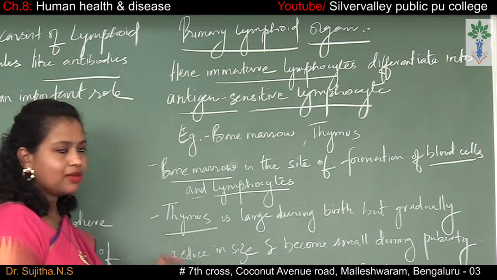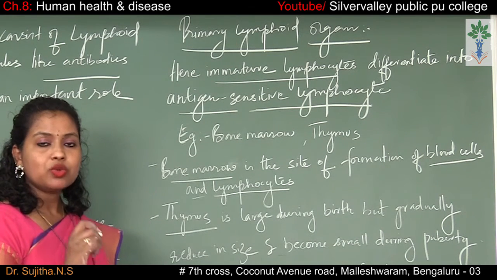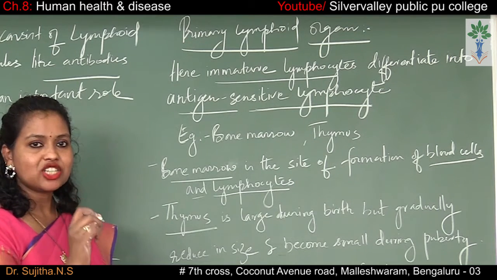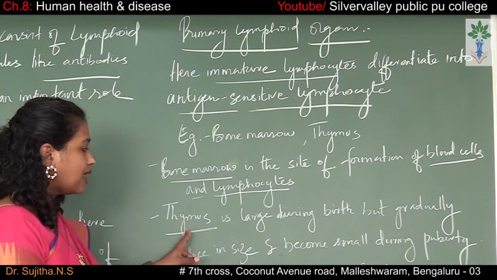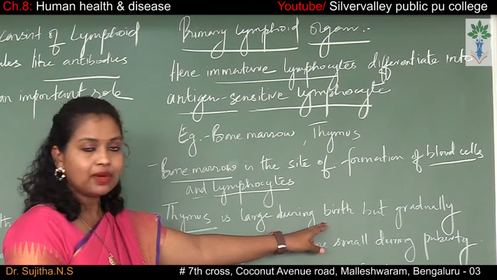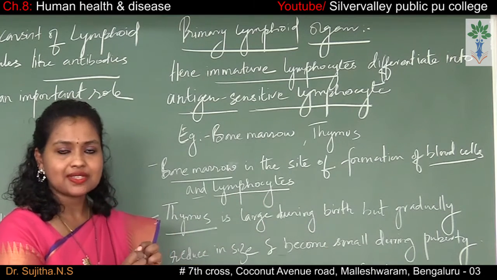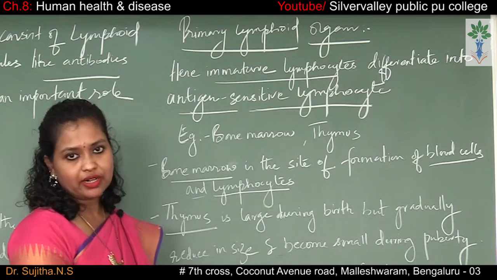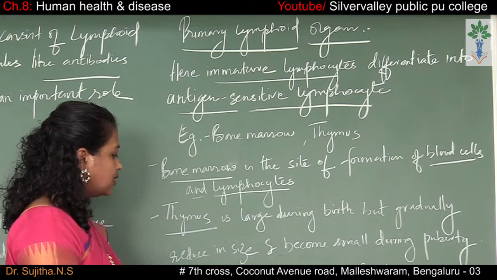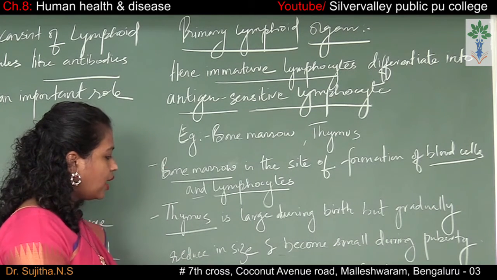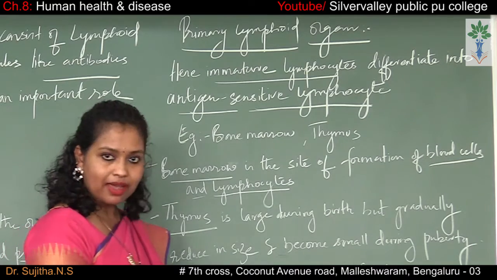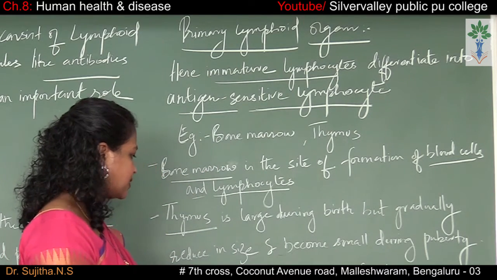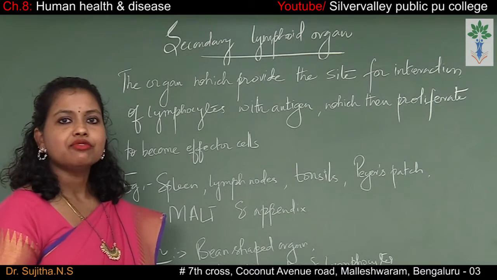So what is the thymus? The thymus is a gland which is present in the chest, in between the lungs. The thymus is large at birth, but it gradually shrinks and decreases in size when the person reaches puberty. And both the thymus and the bone marrow provide the microenvironment for the development and maturation of the T lymphocytes.